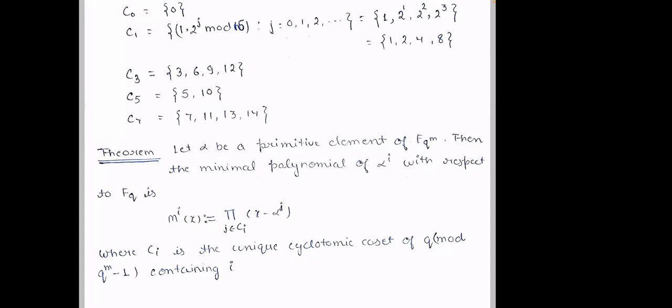Like that, x minus alpha square, x minus alpha. Alpha square, alpha power 4, alpha power 8 are not in the base field F_q. But if I multiply all of them, that polynomial now is in the base field. That is what we are saying.